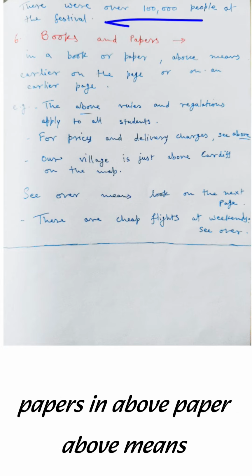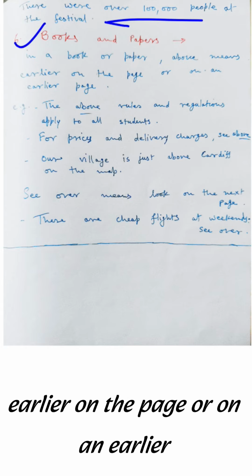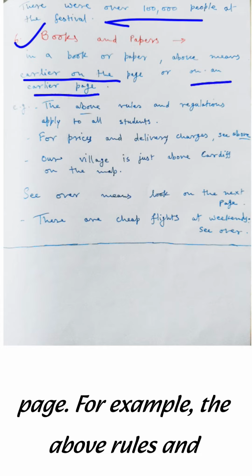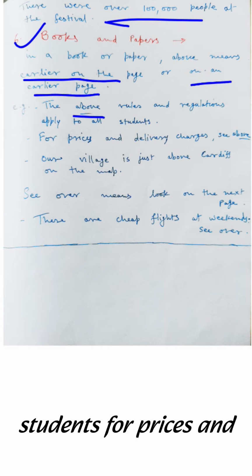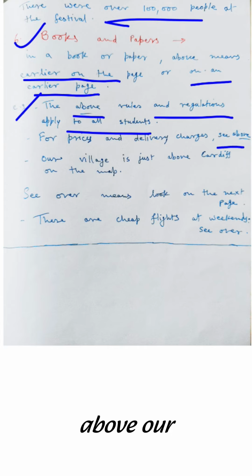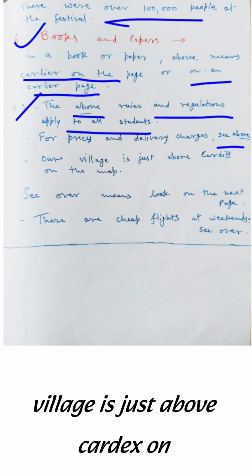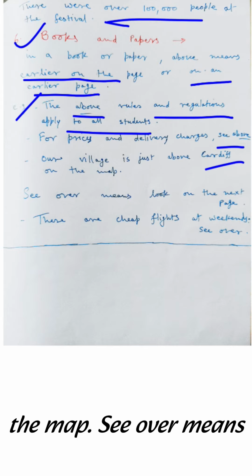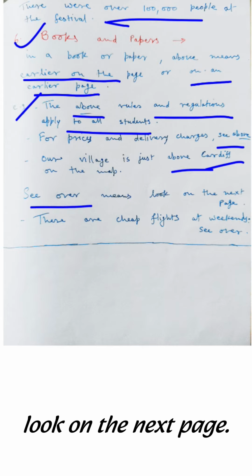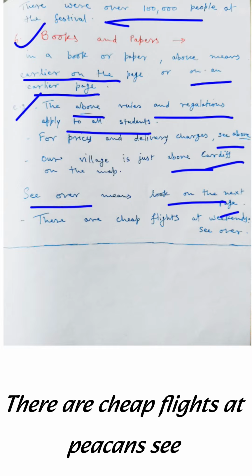For books and papers, in a book or paper, above means earlier on the page or on an earlier page. For example, the above rules and regulations apply to all students. For prices and delivery charges, see above. Our village is just above, card is on the map. See over means look on the next page. There are cheap flights at weekends, see over.